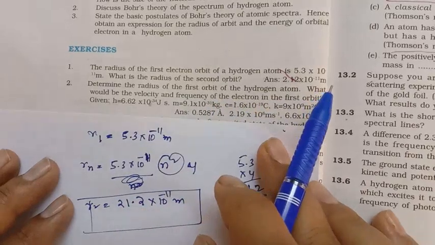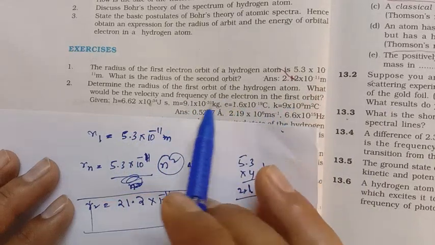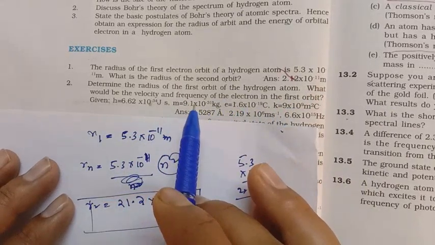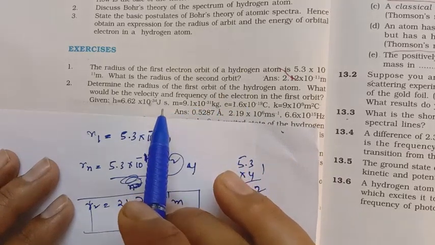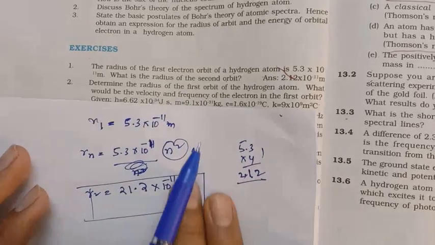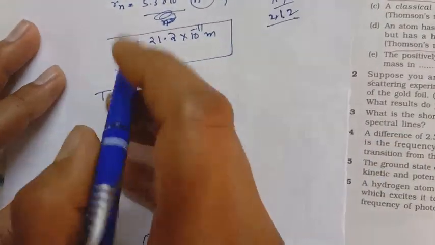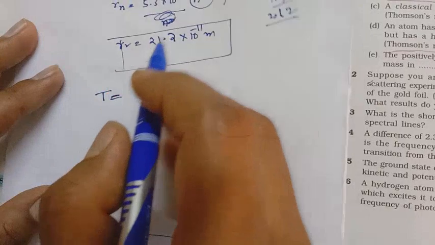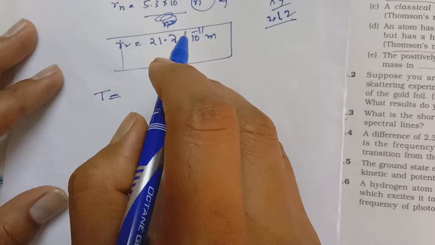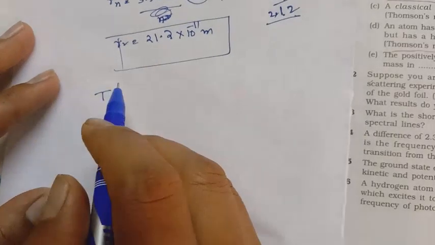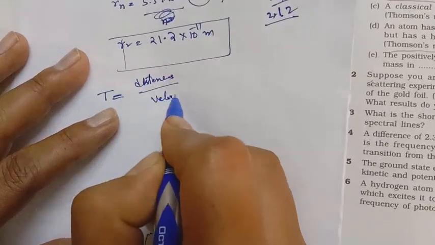Already we have completed that work. What would be the velocity and the frequency of the electron in the first orbit? You have to calculate the frequency of the first orbit. So what is the frequency formula? First you calculate the time period. Time period T is equal to distance by velocity.